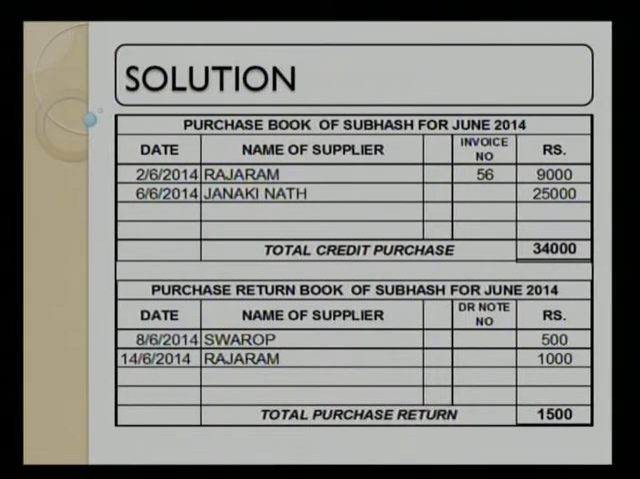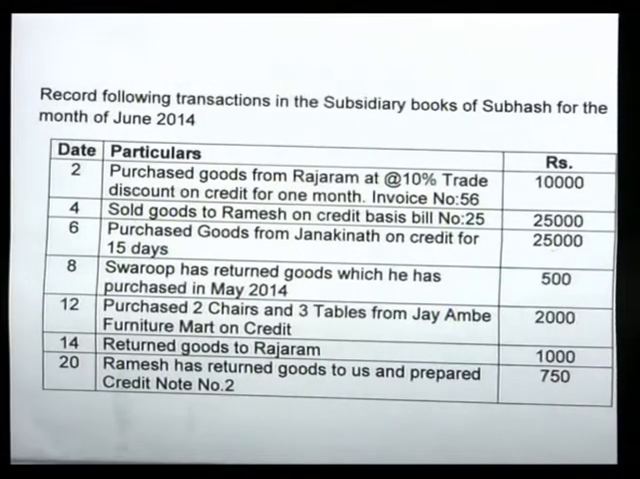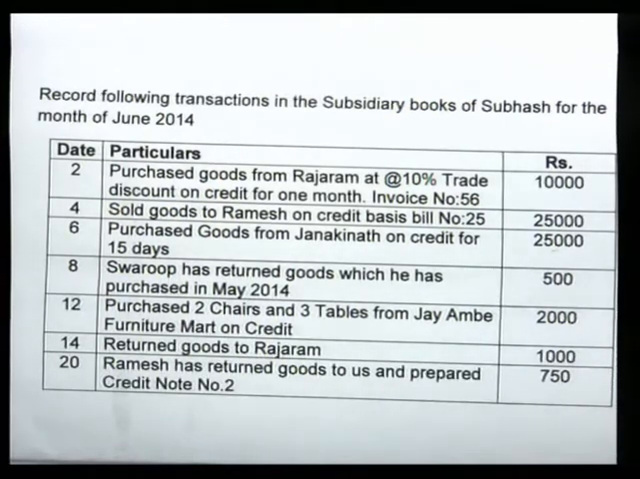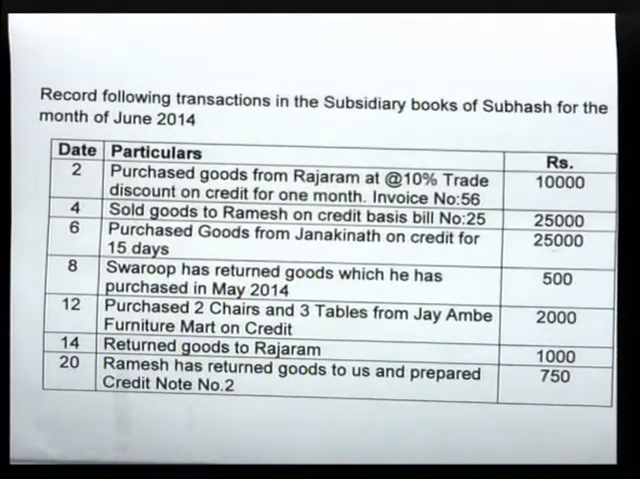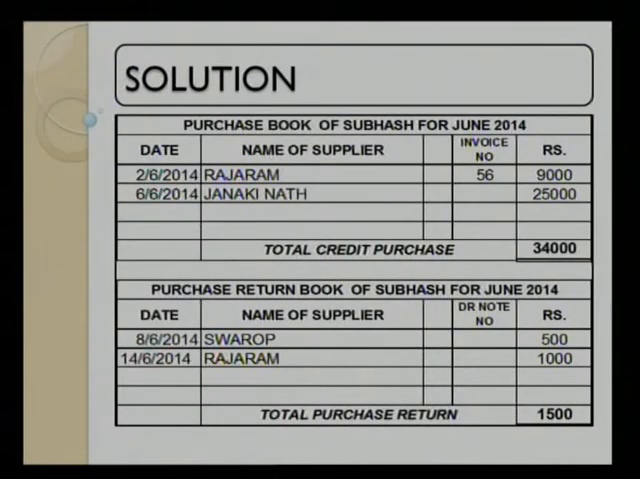Now let us go through the solution and transactions one by one. First transaction, look into the question. First we have purchased goods from Rajaram at 10% trade discount on credit for 1 month, invoice number 56. Amount is 10,000, but we are supposed to take into account 9,000 rupees after the trade discount of 1,000. We will mention this in the purchase book.